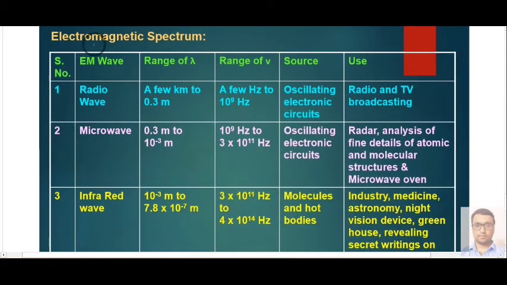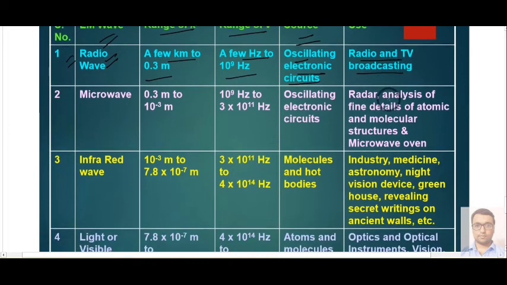Then we have the electromagnetic spectrum, meaning the combination of electromagnetic waves. In the electromagnetic wave spectrum, the first kind of wave is called radio waves. The range of lambda is from a few kilometers to 0.3 meter. The range of frequency is from a few hertz to 10 to the power 9 hertz. The source of these radio waves is an oscillating electronic circuit. Uses are radio and television broadcasting.